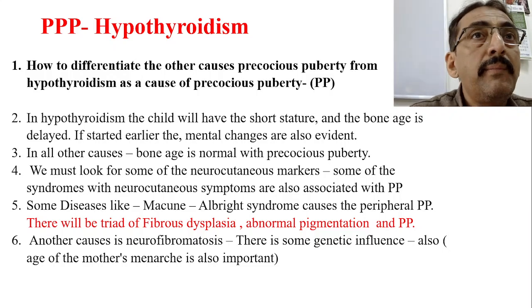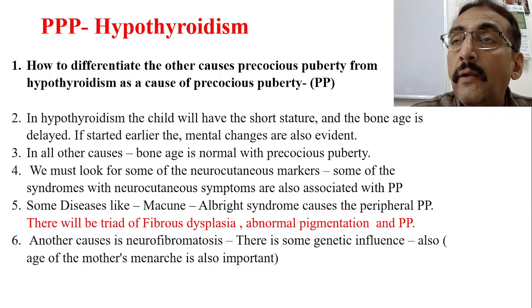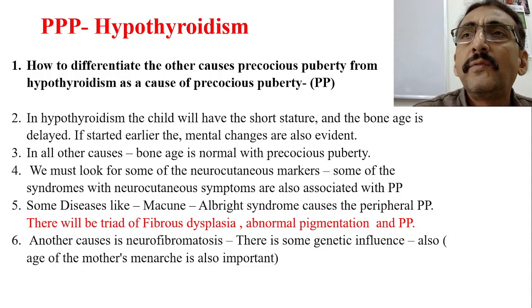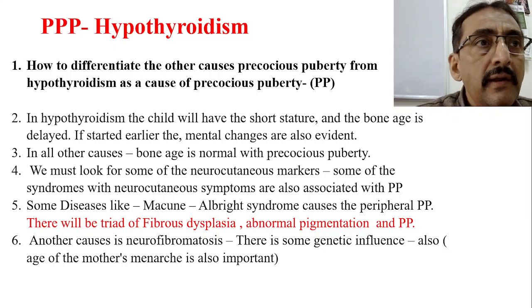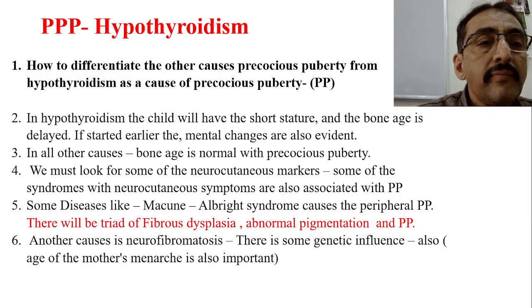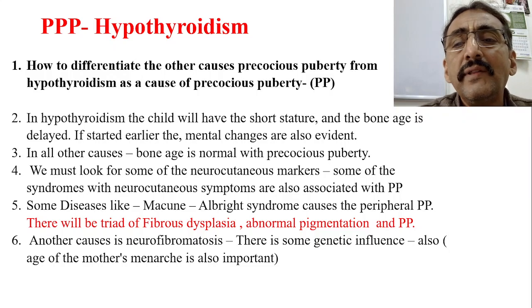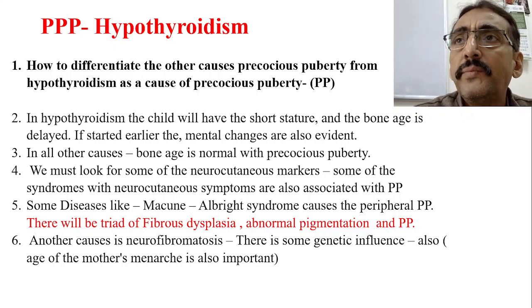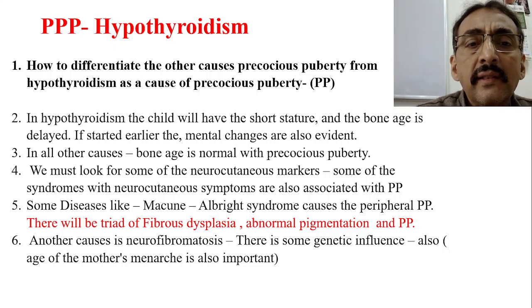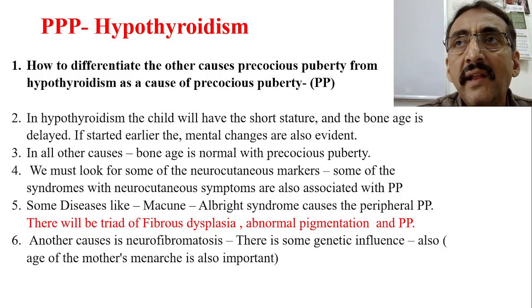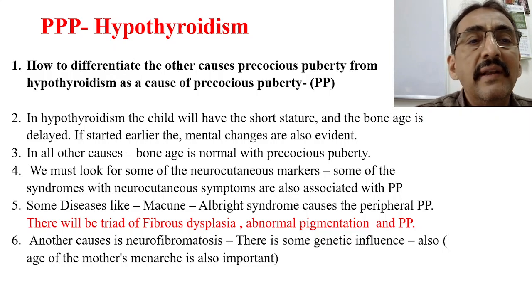if the girl has peripheral precocious puberty along with signs and symptoms of hypothyroidism like short stature, delayed bone age, mental dullness or laziness, and constipation, then definitely it is a case of hypothyroidism. In all the other causes of precocious puberty, the bone age will be normal, but in hypothyroidism the bone age will be delayed.